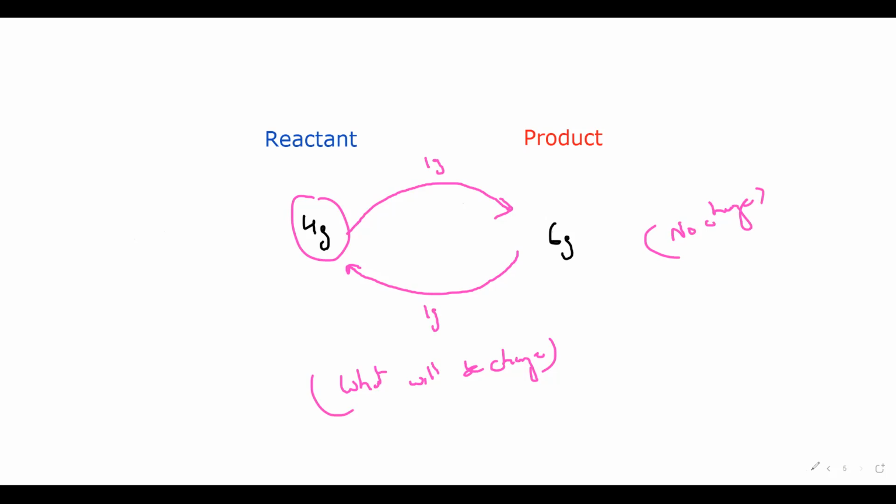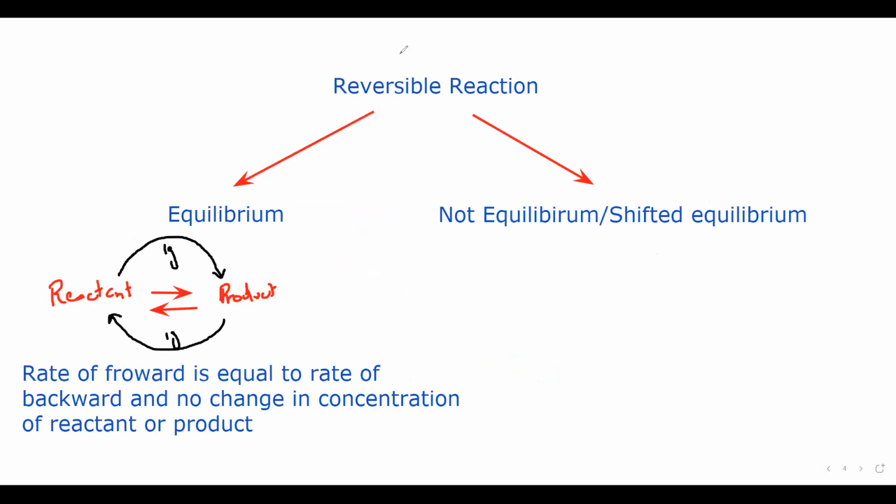But if it is not balanced, for example, when we have reactant and product, and 1 gram of reactant is forming a product, but half a gram of product is forming back the reactant, is this equilibrium?